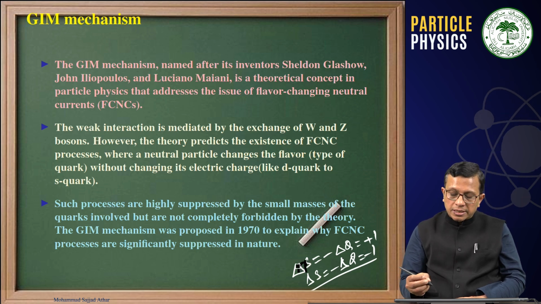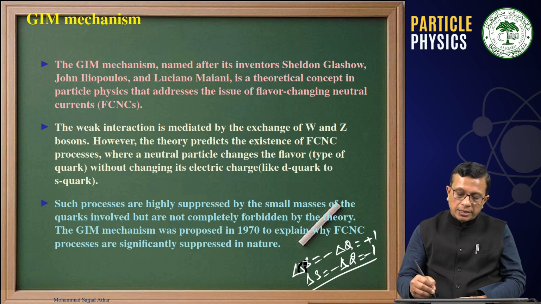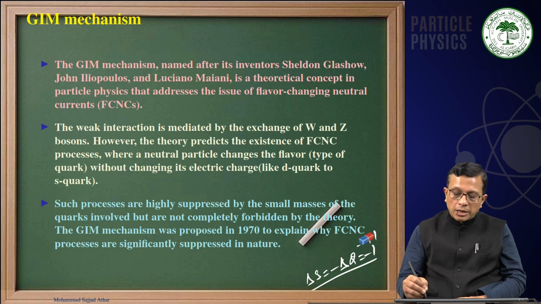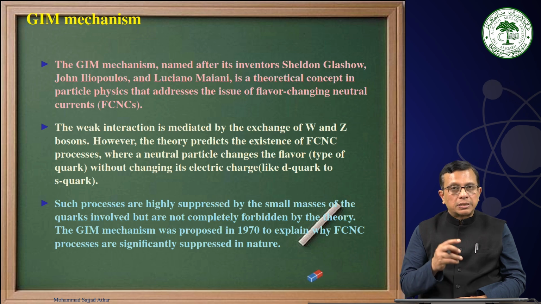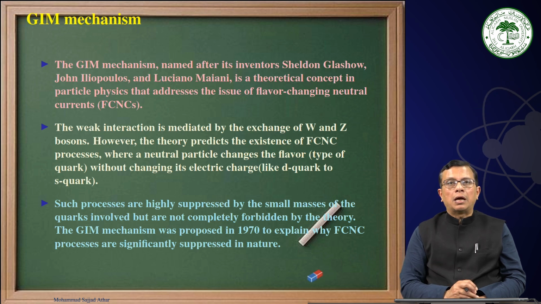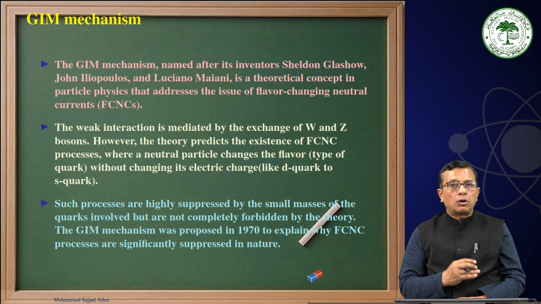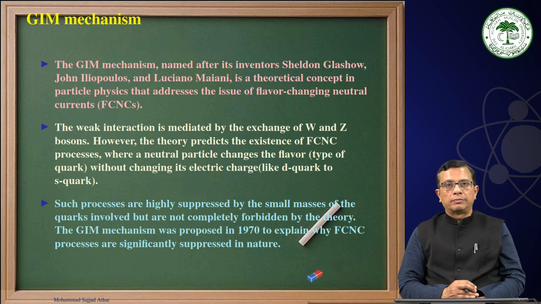And this we discussed in the class, why this is happening. Now here we are talking about a process which is again highly suppressed, not very difficult to observe. The question is why